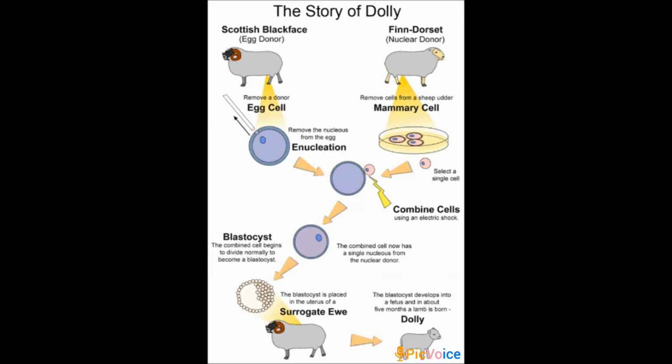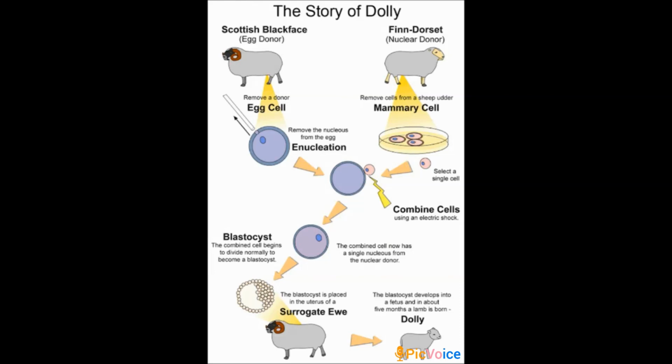They successfully cloned a sheep and it was named Dolly. Dolly was born on 5th July 1996 and was the first mammal to be cloned.